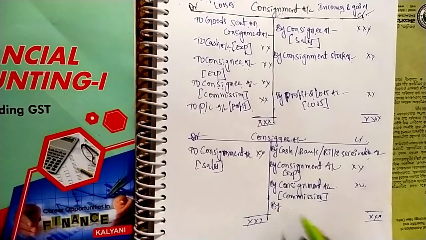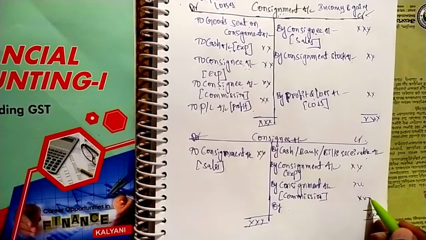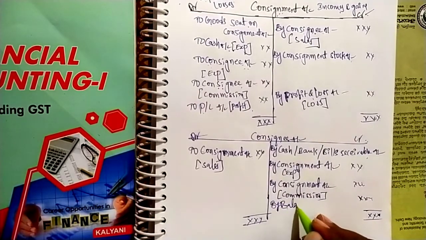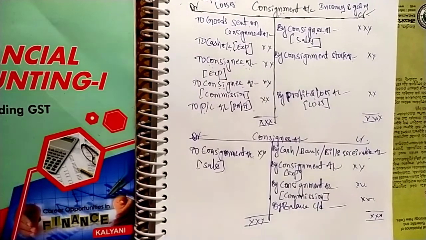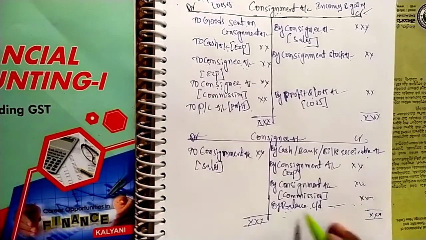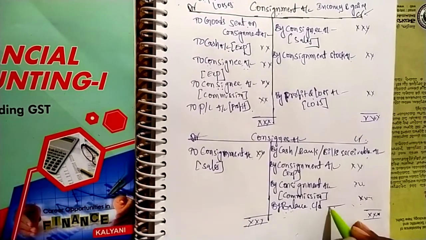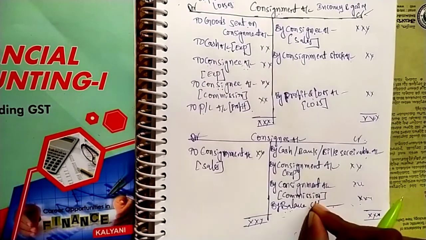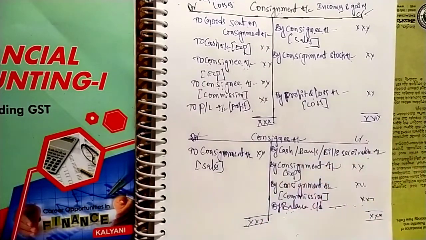Next, after that, is there any balance? That is by balance carried down. This balance is treated as a due. Sometimes that due may be paid. That information is given in the problem.